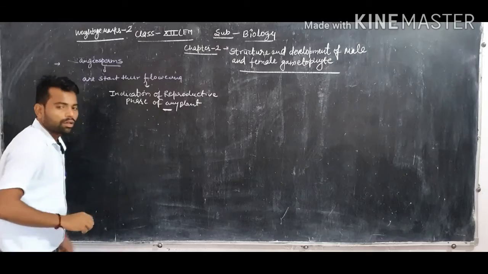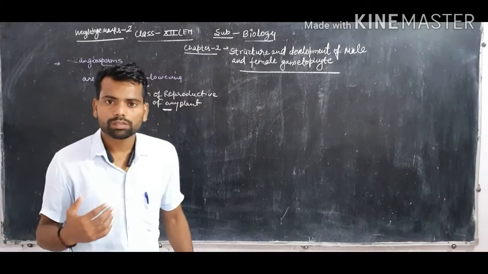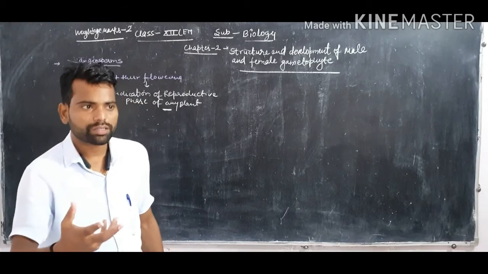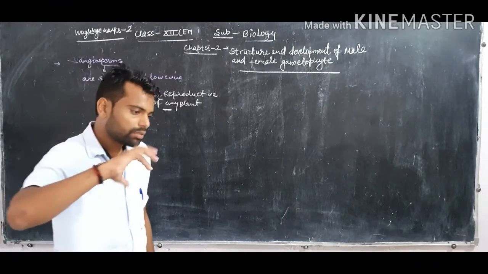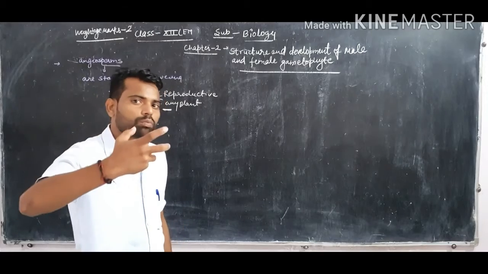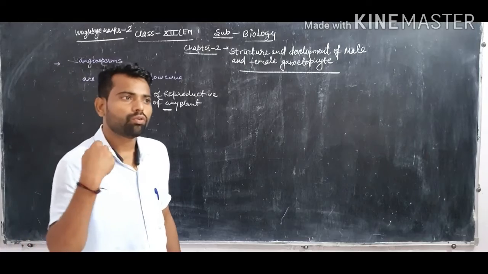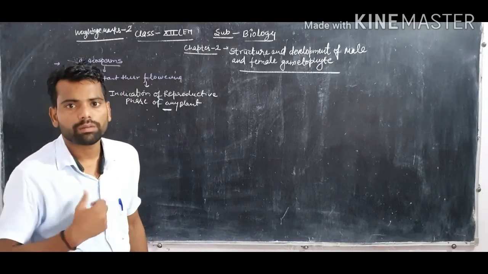Clear? All the angiosperm plants start flowering at a particular time, and after the flowering starts, we assume that after some time fruits and seeds will develop on that plant.